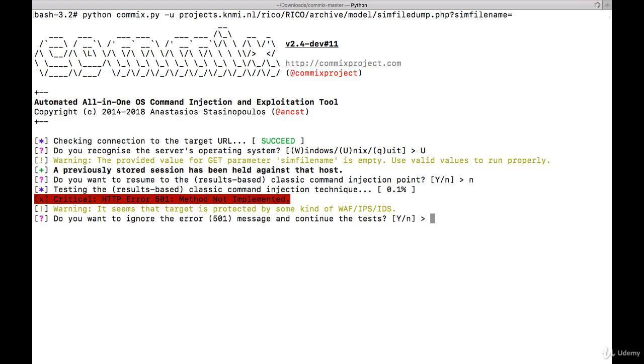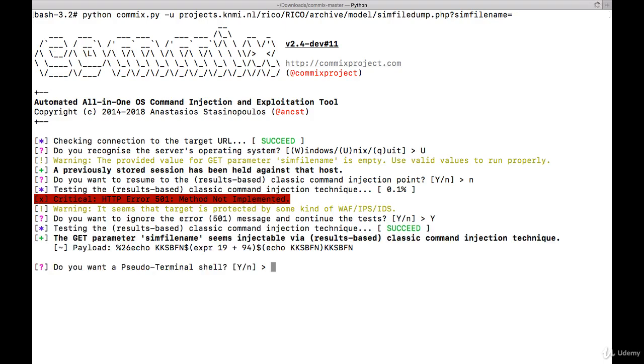Do you want to ignore? Yes, I want to ignore this. See, this payload worked there. Do you want a pseudo-terminal? Yes, I want a pseudo-terminal.